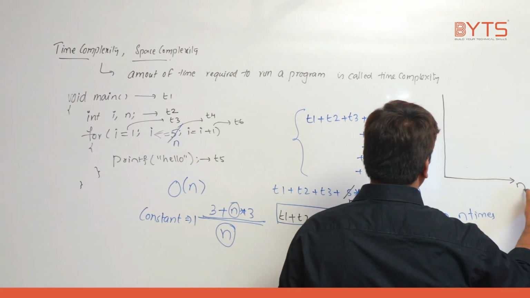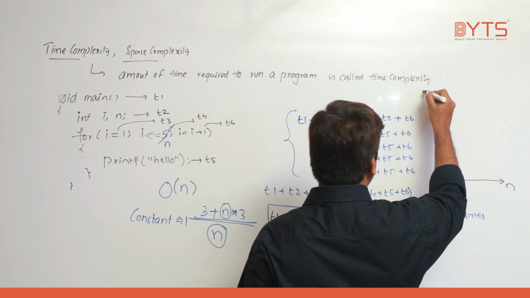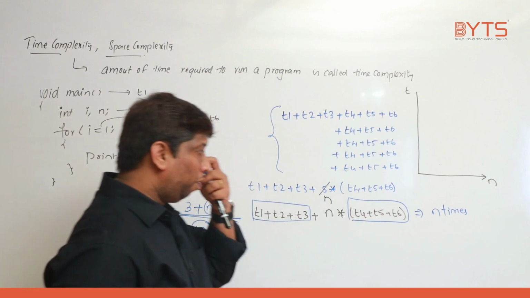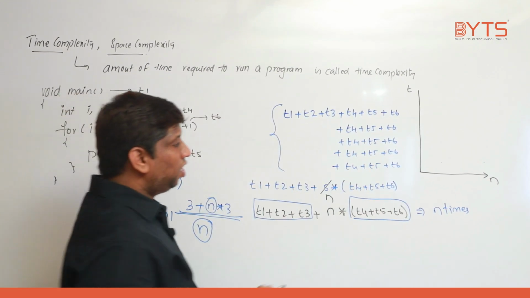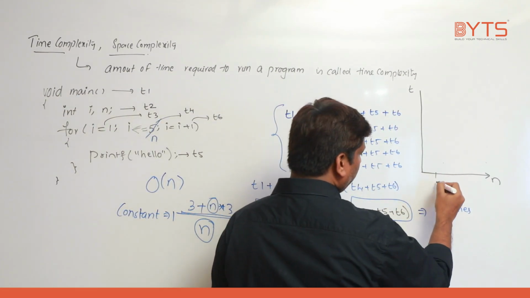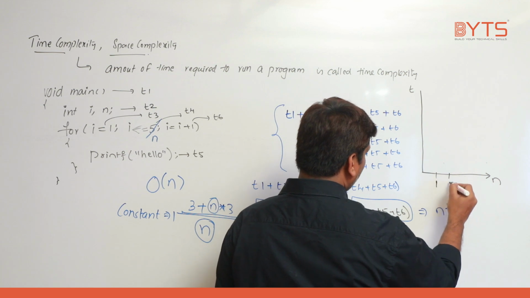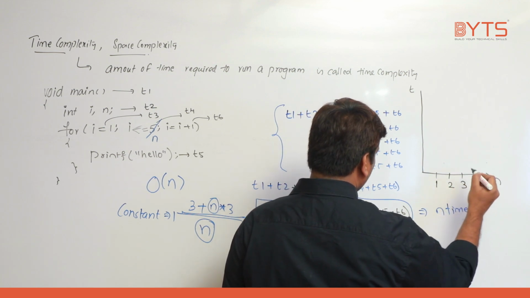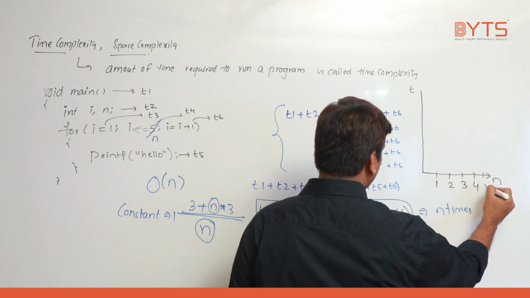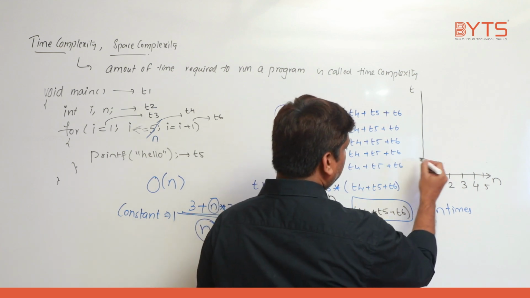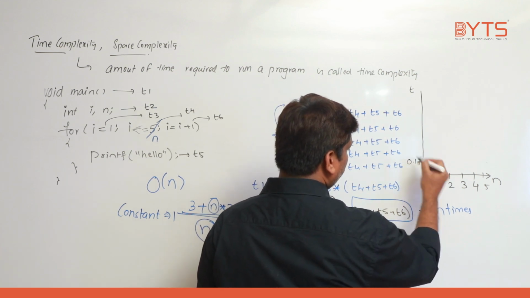This is n value. This is number of times the loop repeated. Time basically, right? If I want to repeat the loop one time, say when the value of n is 1, when n is 2, when n is 3, when n is 4 and when n is 5. Let us take it is running in 0.1 millisecond. Just we are assuming.